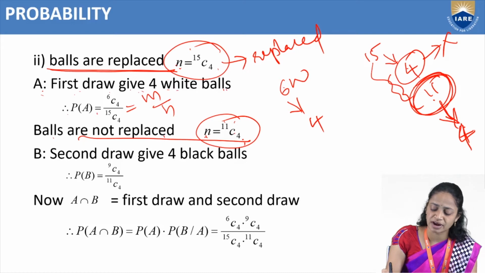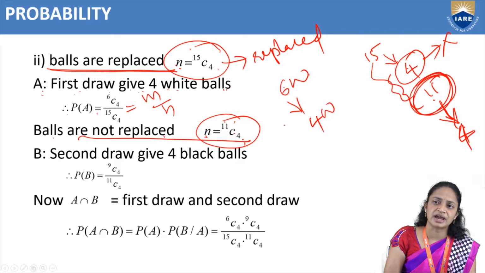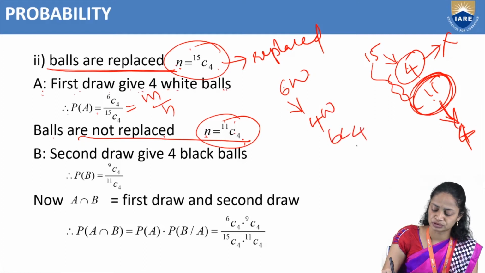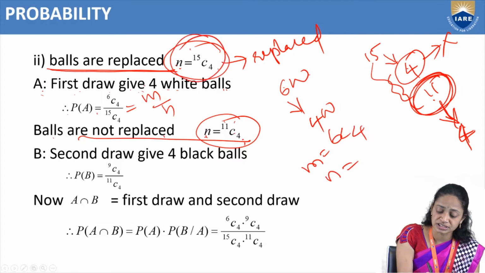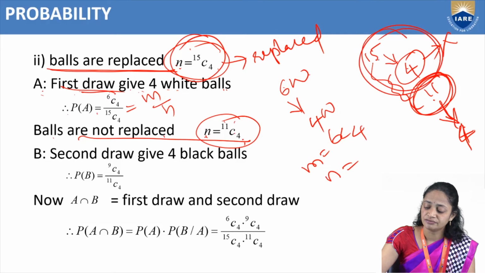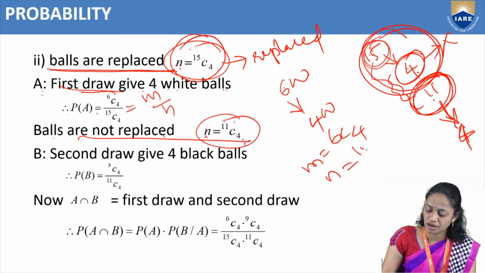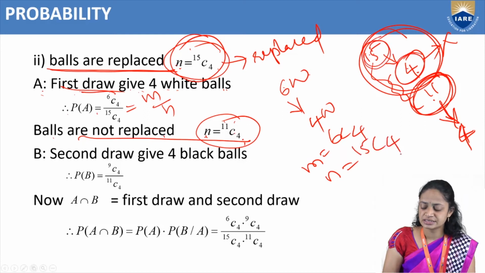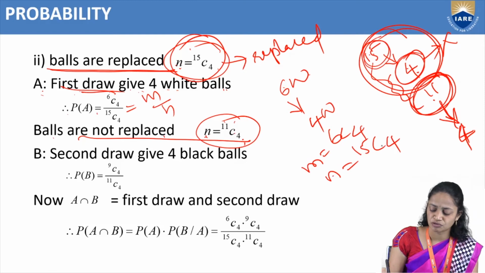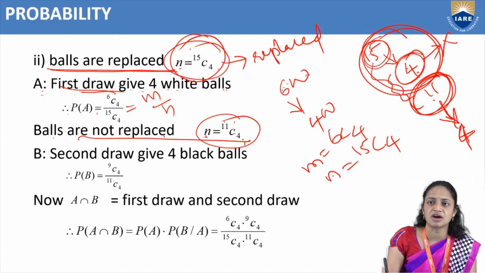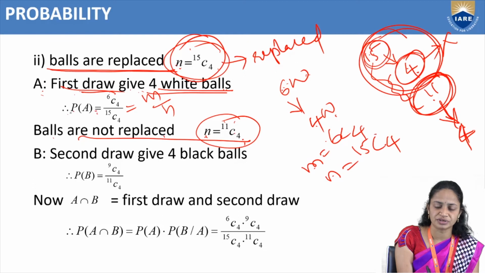Here A equal to first draw gives 4 white balls. We have 6 white balls, and from that we choose 4, so m equal to 6C4. For the first draw we have 15 balls, and from that 15 balls we choose 4, so n equal to 15C4. So probability of A, P of A equal to m by n.